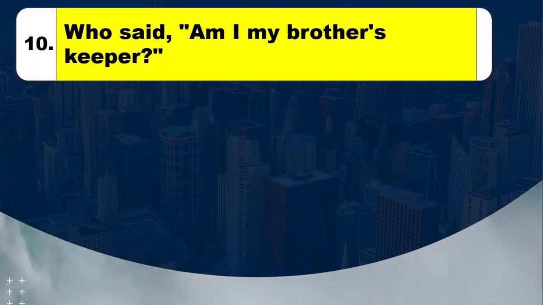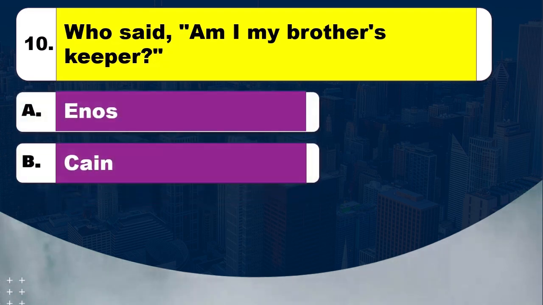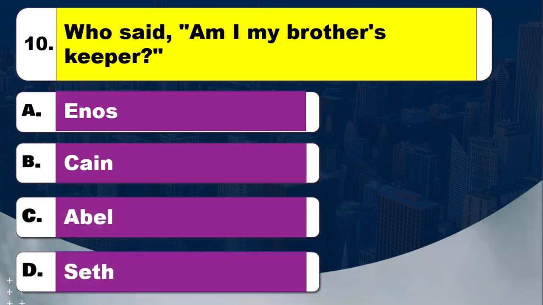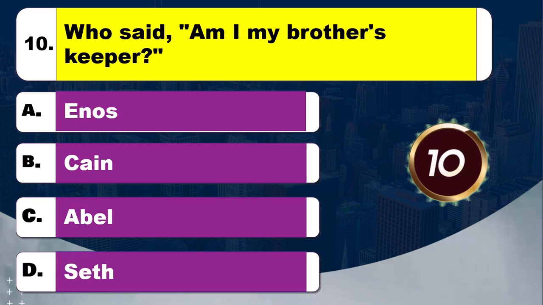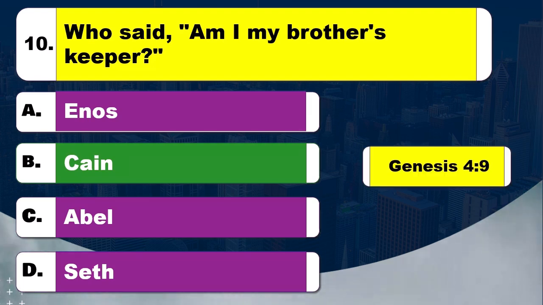Question 10. Who said, "Am I my brother's keeper?" Option A, Enos. Option B, Cain. Option C, Abel. Option D, Seth. Time to think. The right answer is option B, Cain. The Bible reference is Genesis, chapter 4 verse 9.